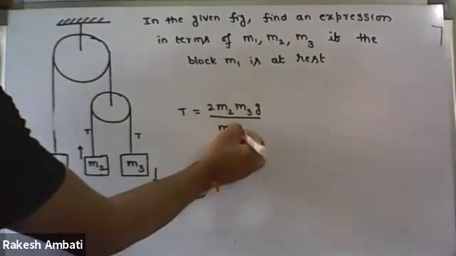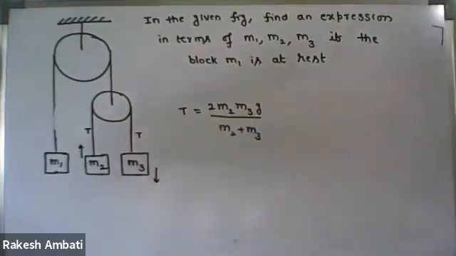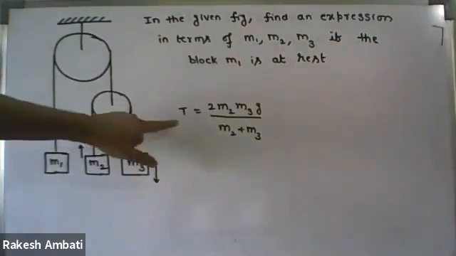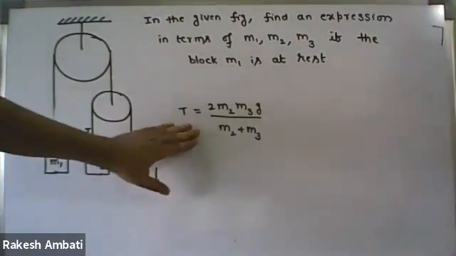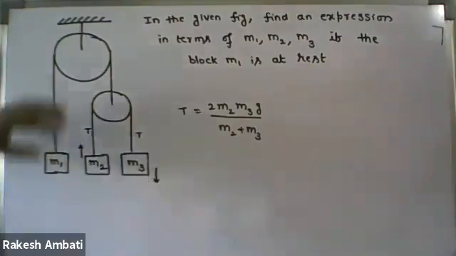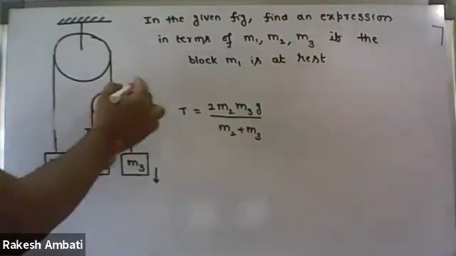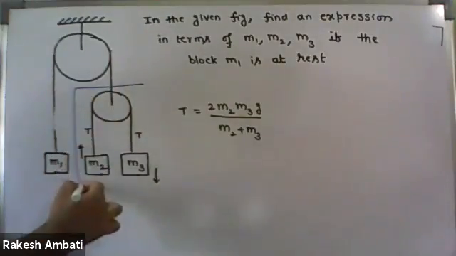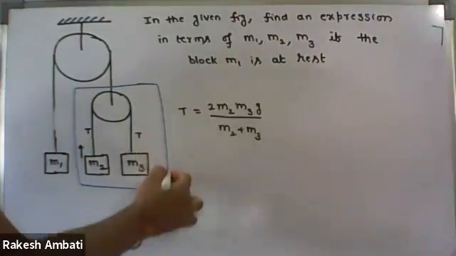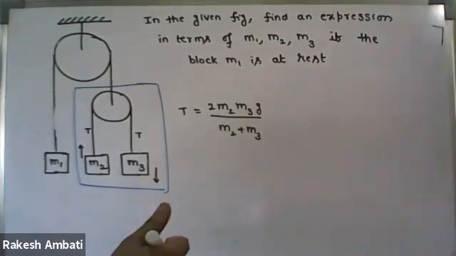If it is not clear, we will do it in detail. How does this formula come? Can I do the detailed derivation? In this question, you take this portion. It is as it is the first question we did in this concept, finding tension force and acceleration.